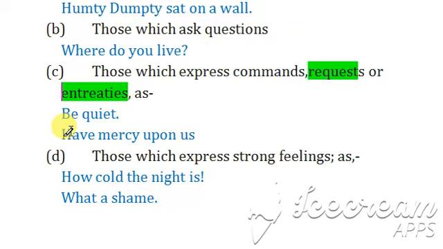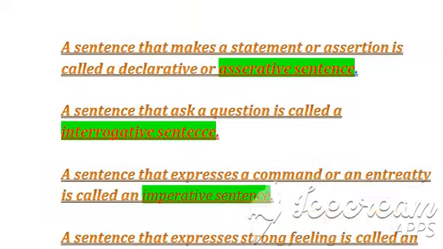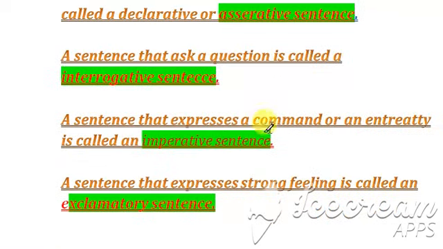Next one is "Have mercy upon us." Here it is expressing a request or entreaty. Okay, so these two are the same as I told before. So "Have mercy upon us" is a request. So what is a sentence having a request called? A sentence that expresses a command or an entreaty is called an imperative sentence. Okay, so here the spelling of entreaty is wrong, there will be a single T.